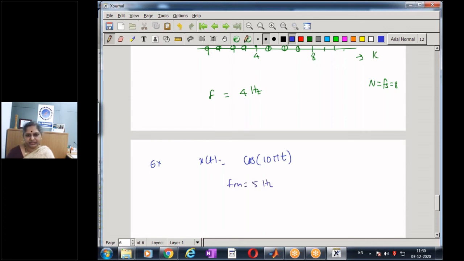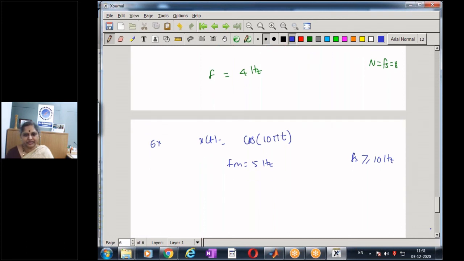It is 5 hertz. So this is a signal of frequency 5 hertz. My sampling frequency fs should actually be greater than or equal to 10 hertz. But I know the sampling theorem, and I just want to see what happens if I do not follow the sampling theorem.